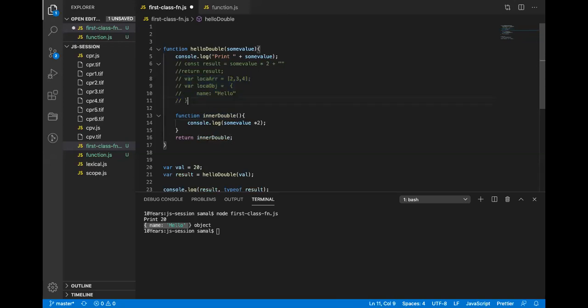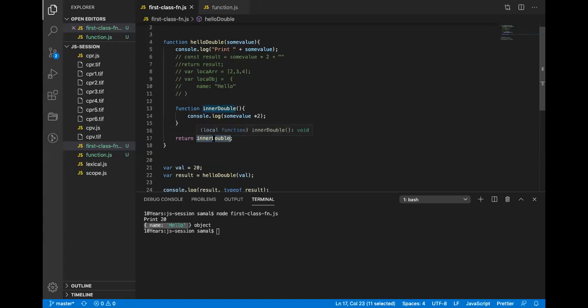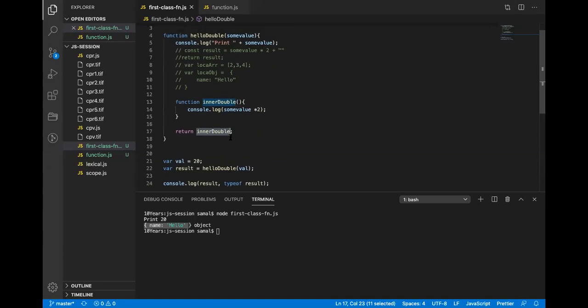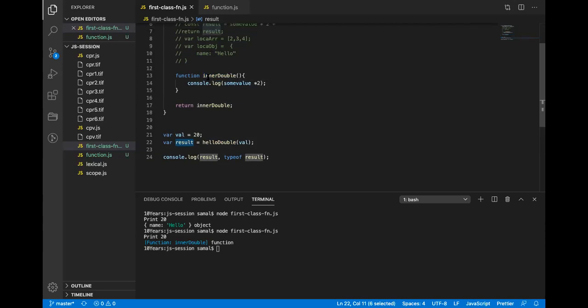So here what I'm doing, I have a hello function which is defined, and then I have an inner function, and I'm returning that function outside. If I run this now, it will basically print function. So what really happened? I returned the function. I did not call the function. In this case, this result will receive the inner double function. And if I try to call result, now it will print the value 40.